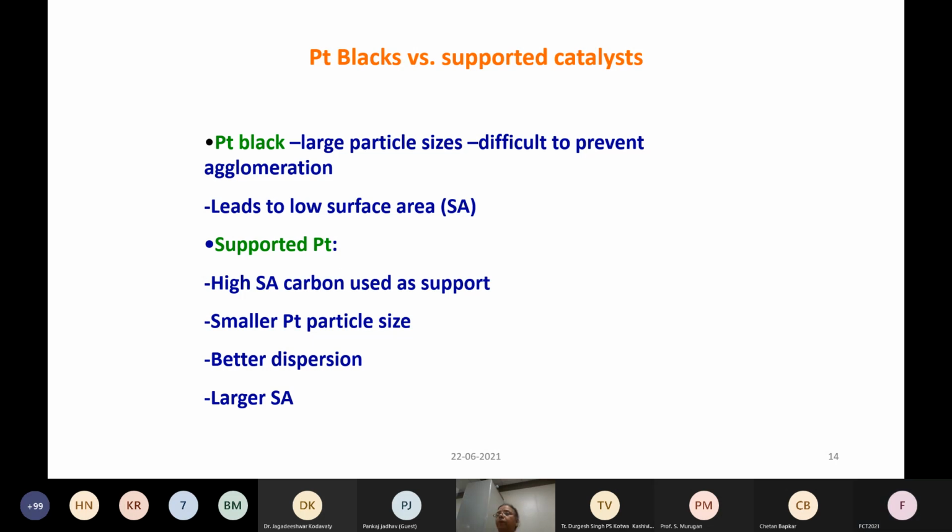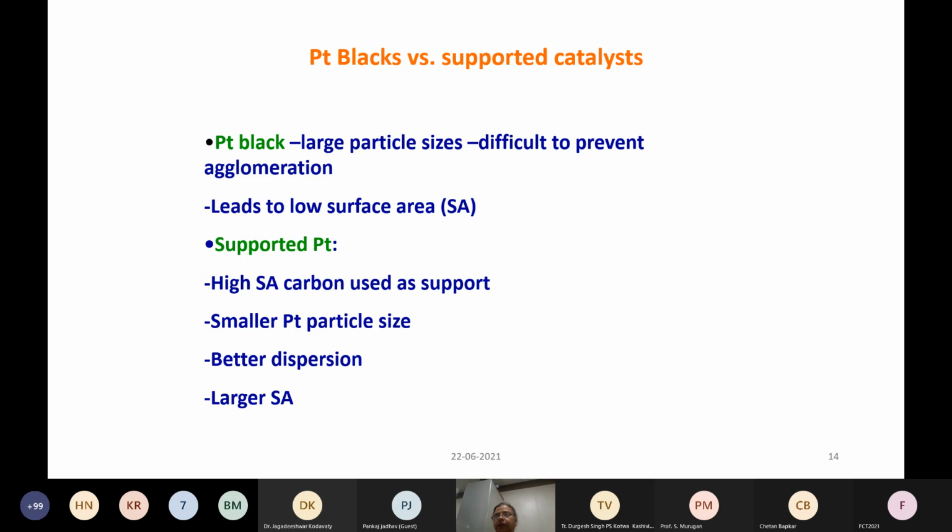Okay, fine. So what are the catalyst material challenges? Basically, what we use is noble metal catalyst. Platinum is mainly used as a catalyst. This can be used as such, like platinum black, which is not supported on anything, or you can have platinum supported catalyst, actually supported on carbon. These platinum supported on carbon are basically in the 2 to 4 nanometer range, whereas the platinum black catalysts are slightly larger sized particles.